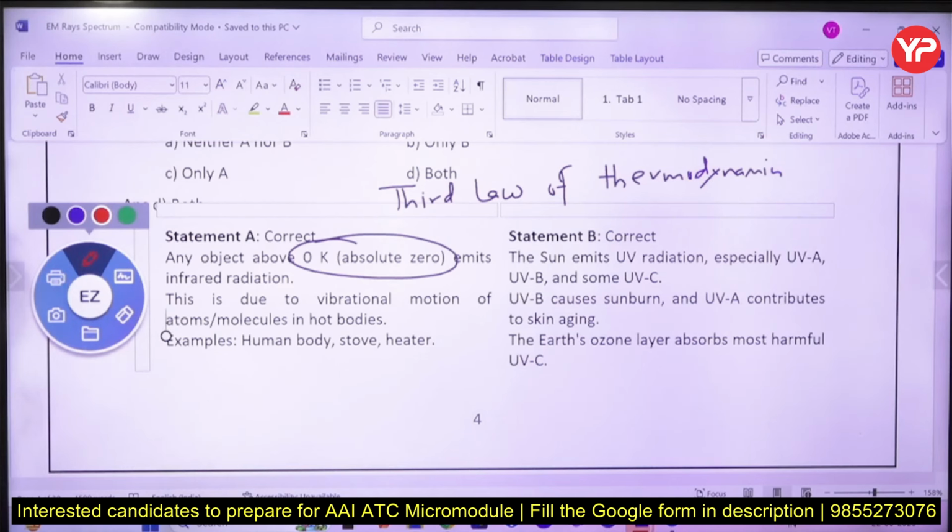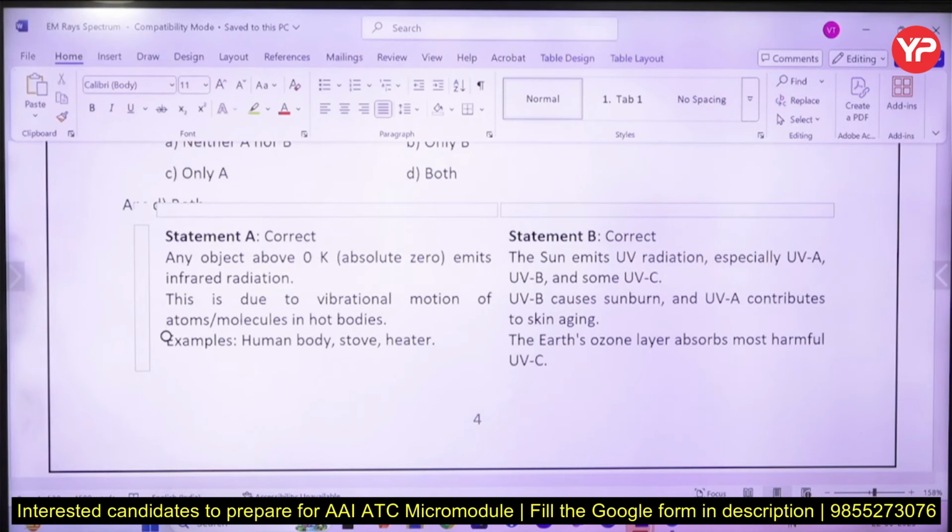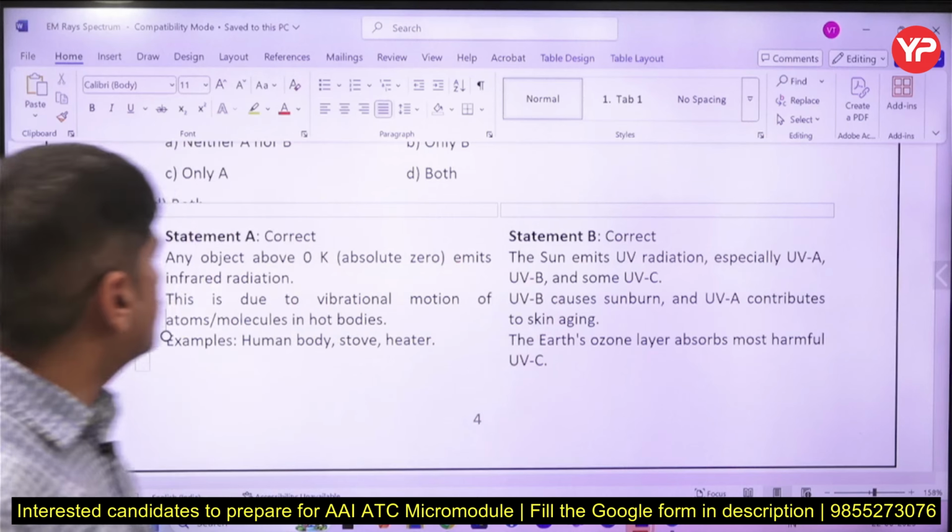Whenever there is molecular or atomic motion, vibrational motion, this is what is happening. The second statement is also correct.